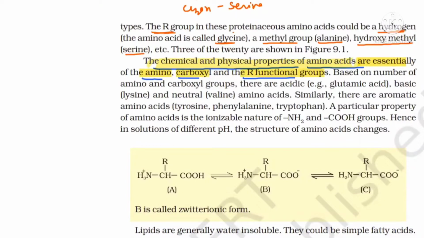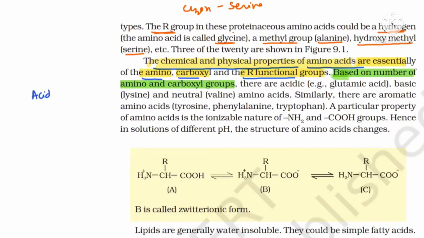If the amine group is more, the amino acid will be basic. If the carboxyl group is more, then your amino acid will be acidic. So please focus, beta, based on the number of amino and carboxyl groups. If amino is more, it is basic. If carboxyl is more, it is acidic. So we have different types of amino acids.